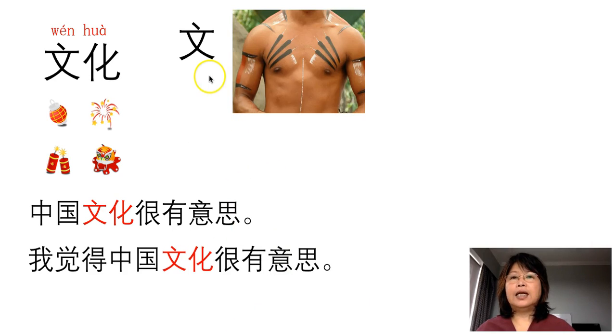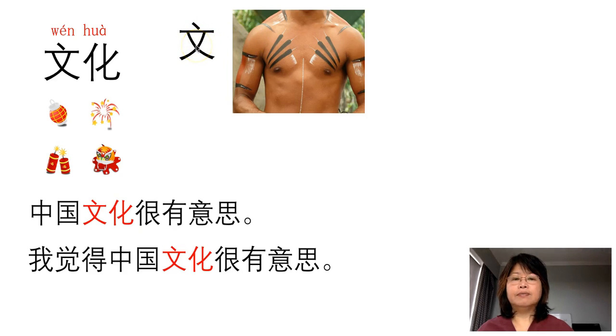文 originally means language or culture. And why? Originally it's like a person, see the head of the person, this is the shoulder, and the cross indicates a tattoo. So back in the old days, tattoo was part of the language or images to tell people the story. So 文 in Chinese means language or words.